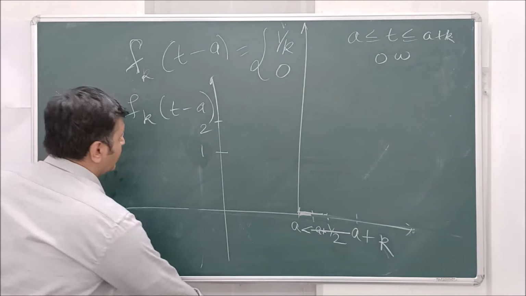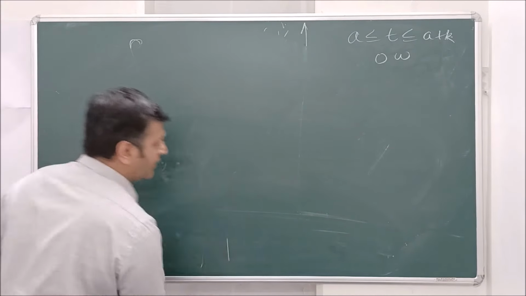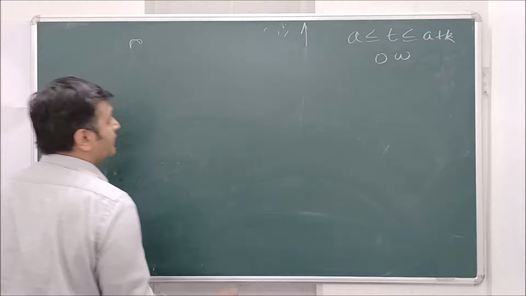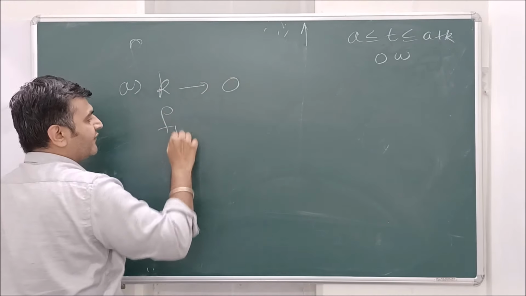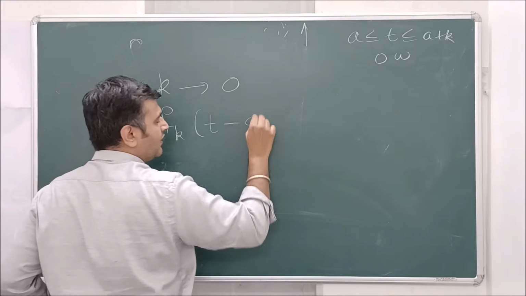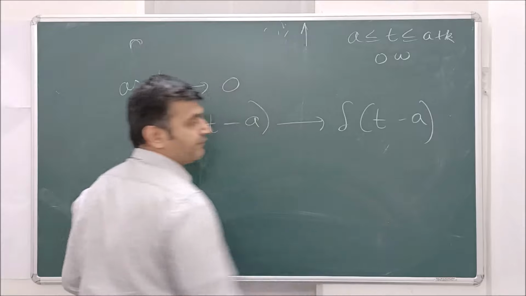So what did we see? As k goes to 0, our f_k, the step functions, are approaching towards the delta function.